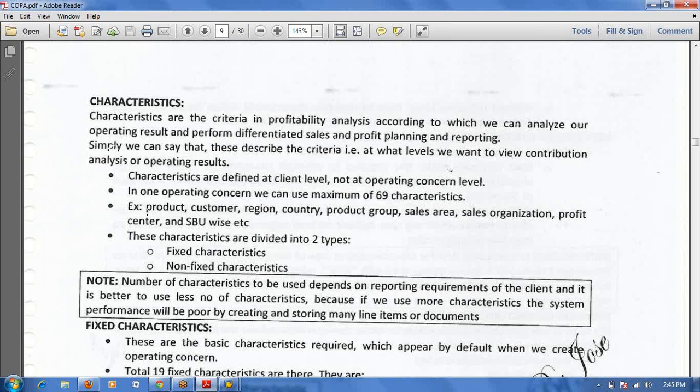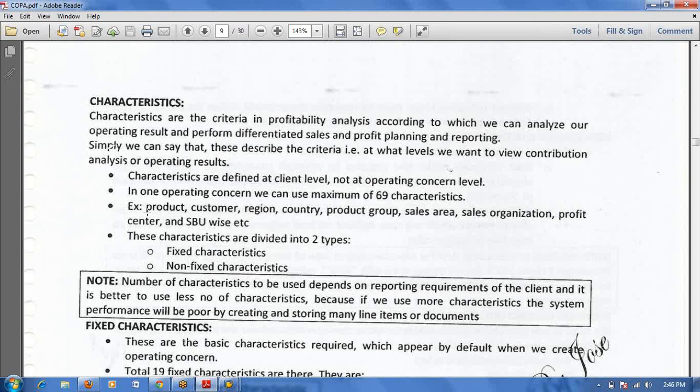For each product, you can see your profitability. Finished-good-wise profitability is one characteristic only. Like that, you can create a maximum of 69 characteristics.